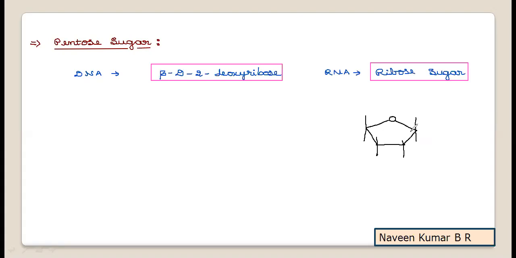So starting from this particular position, it is 1, 2, 3, 4 in the cyclic ring with oxygen, a furanose ring, and the fifth carbon, you try to consider above the plane. Then you keep on assigning.